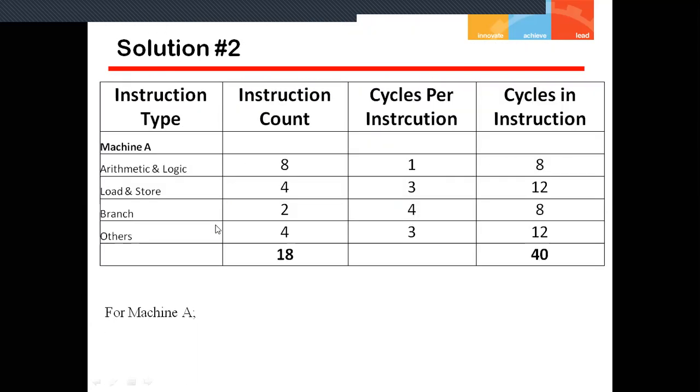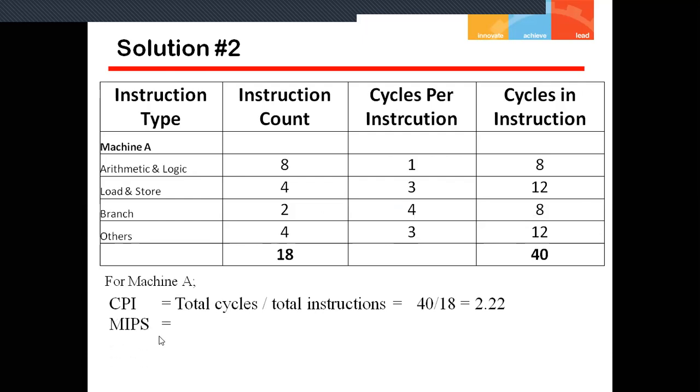So how will I calculate this MIPS rating? For MIPS, we require clock rate divided by CPI multiplied by 10 to the power 6. We have the clock rate from the given question, that is 200 megahertz. So 200 megahertz is 200 multiplied by 10 to the power 6, because when we convert megahertz into hertz, it is multiplied by 10 to the power 6. So 200 multiplied by 10 to the power 6 divided by 2.22, that is the CPI, multiplied by 10 to the power 6. After solving this, we get the value approximately 90, which I write over here.